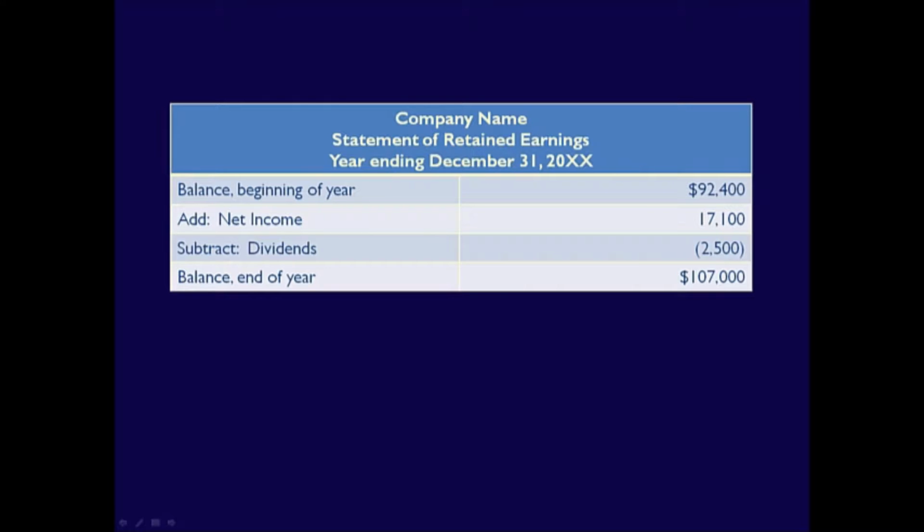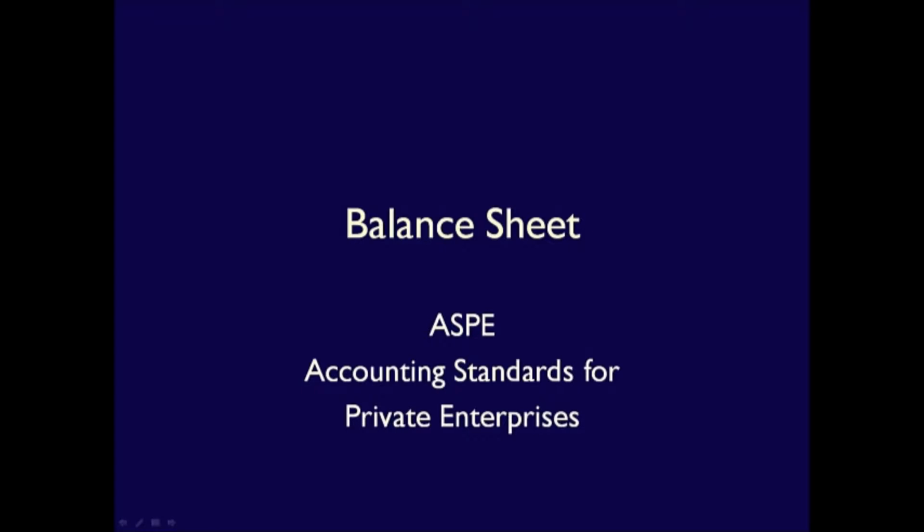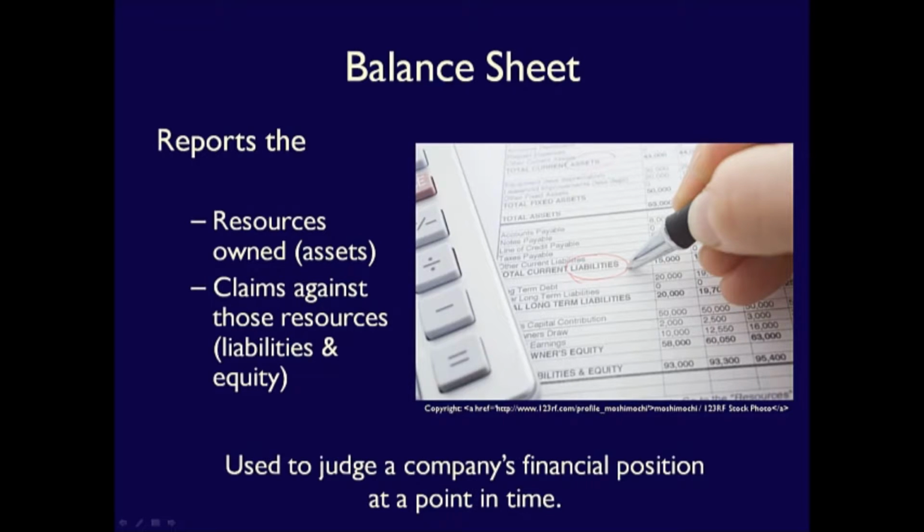This statement shows the profit retained or kept in the business for future growth or expansion. It starts with the retained earnings balance from the prior year, adds the net income from the current year, which is taken from the income statement, then deducts any dividends declared or paid to the owners before providing a closing retained earnings. The closing retained earnings is then carried forward to the balance sheet, which is the subject of this video. The balance sheet summarizes the assets owned, the liabilities owed, and the equity invested by the owners. This statement shows the financial health of a business at a specific point in time.